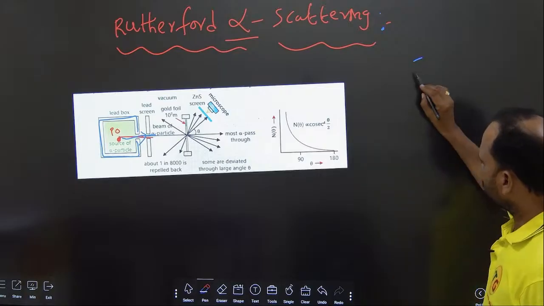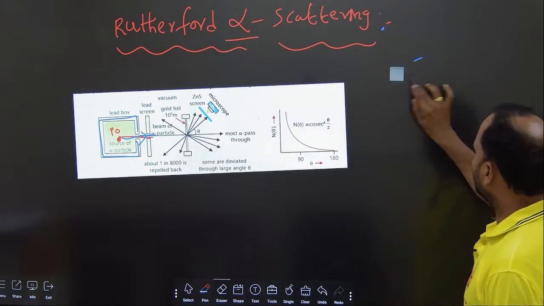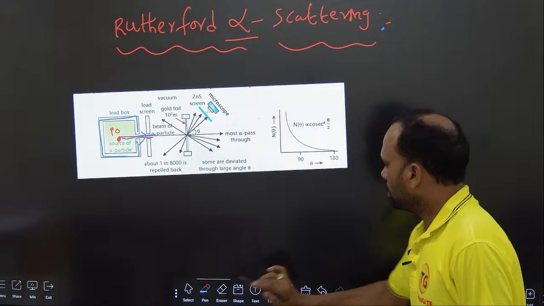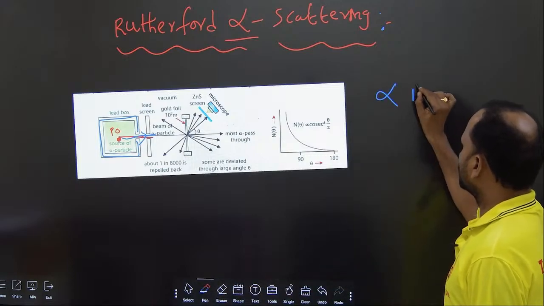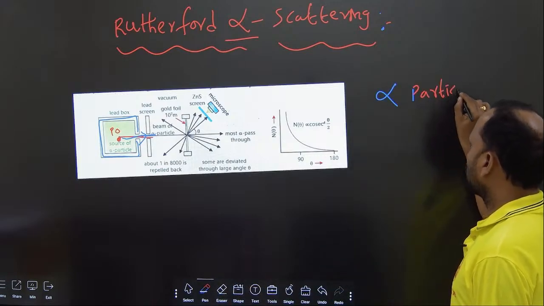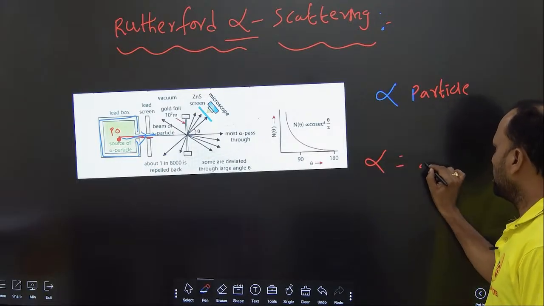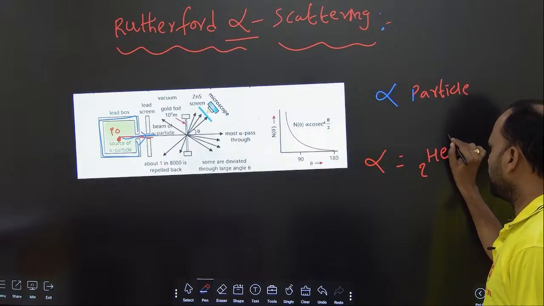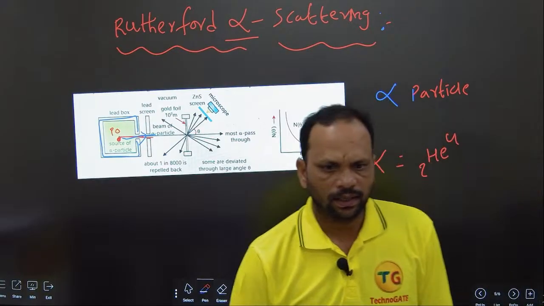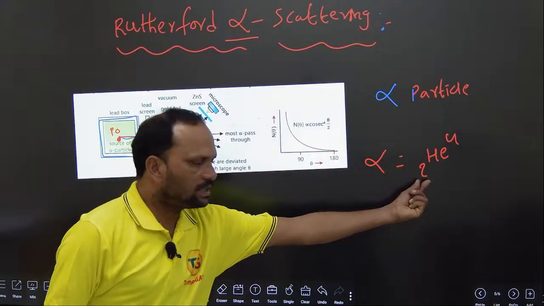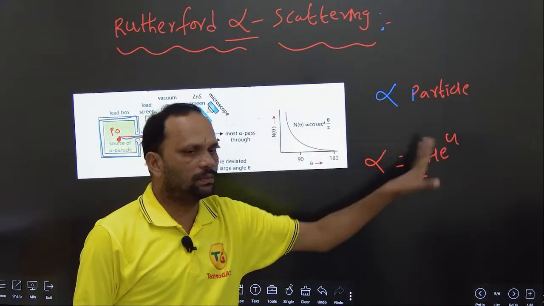Alpha particle we can write as 2He4. That means it has atomic number 2 and mass number 4.